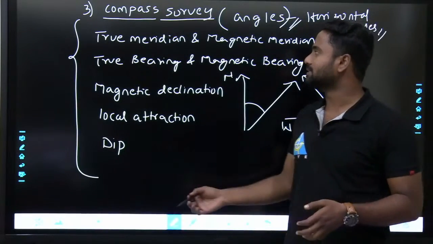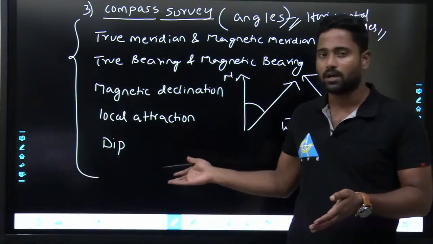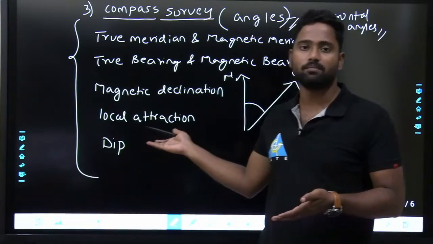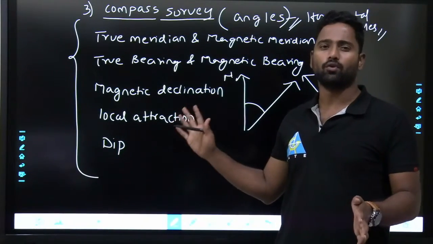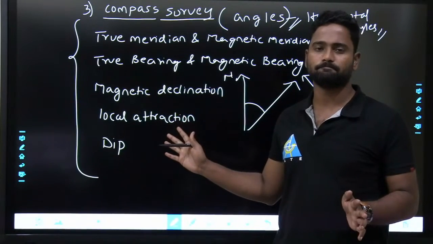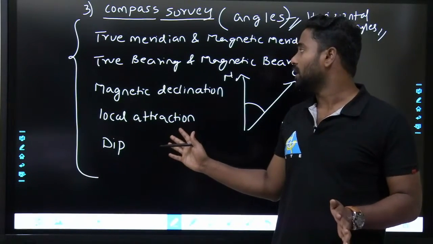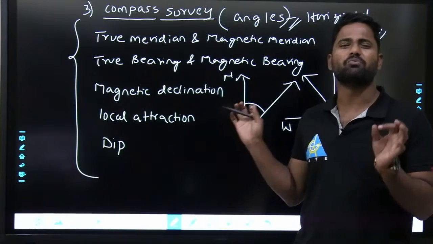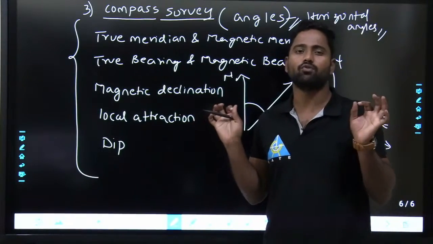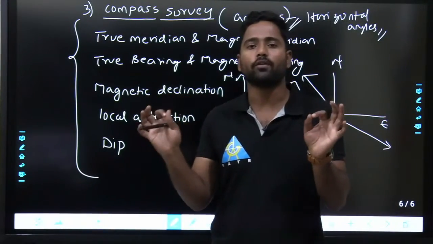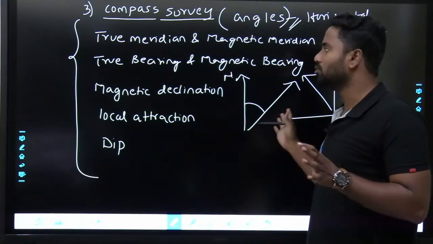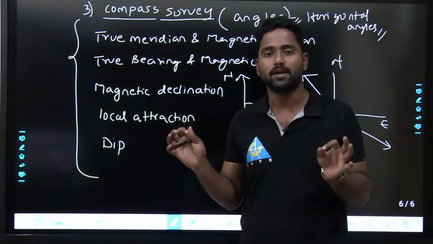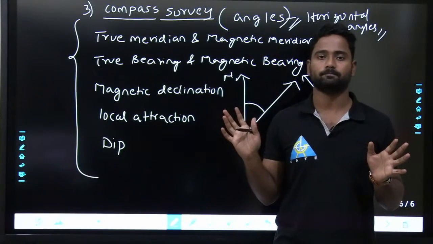Fine. What exactly is this? Generally 2 marks from the GATE point of view, and from the engineering services point of view, it can be 4 to 6 marks. And the problems from this are very simple, provided you know how to draw the diagrams. If you know how to draw these diagrams, the problems will become very simple.